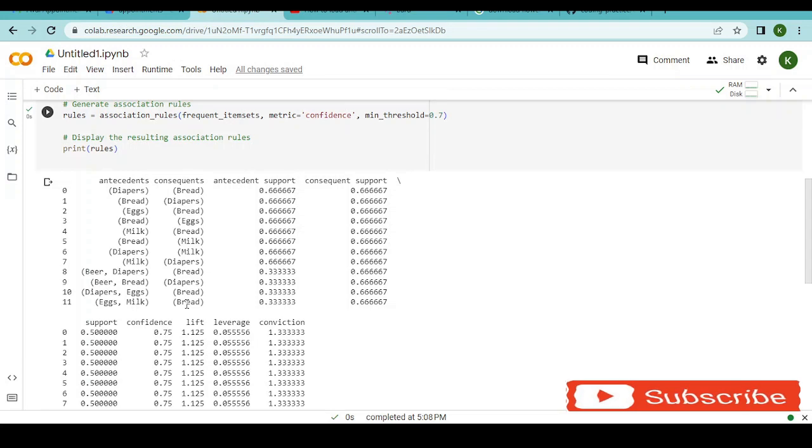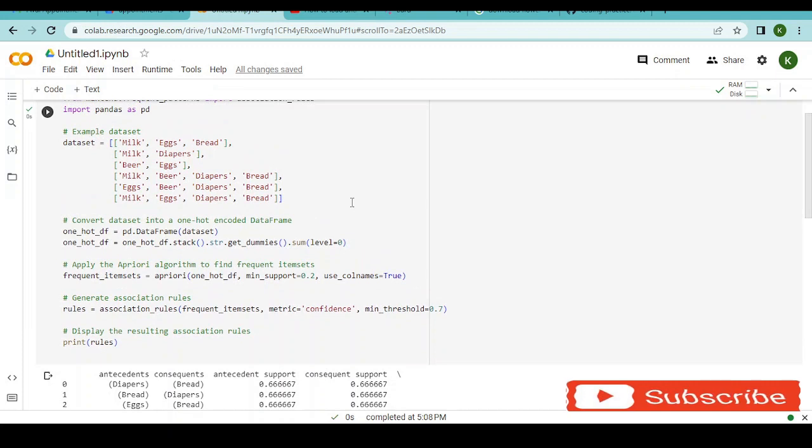Because what Apriori is doing is that it is trying to assess how these items are related. How are they influencing one another? Like now you can see diapers and bread, they are still influencing one another, but now at a scale of 0.6 support rather than 0.8 that was there initially. If you do a heavy transaction like diapers and eggs, the chances of diapers and eggs influencing you buying bread is 0.6. But you buying bread, meaning that you had already bought diapers and eggs before, is actually 0.33. So you can see that the transactions you have could heavily influence the association rules that you generate.